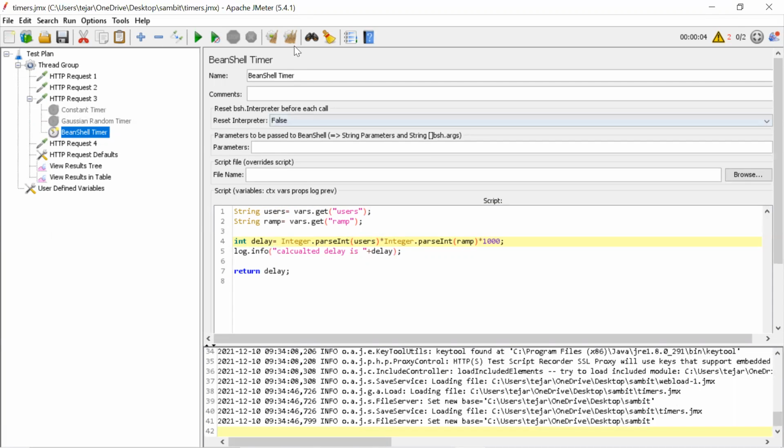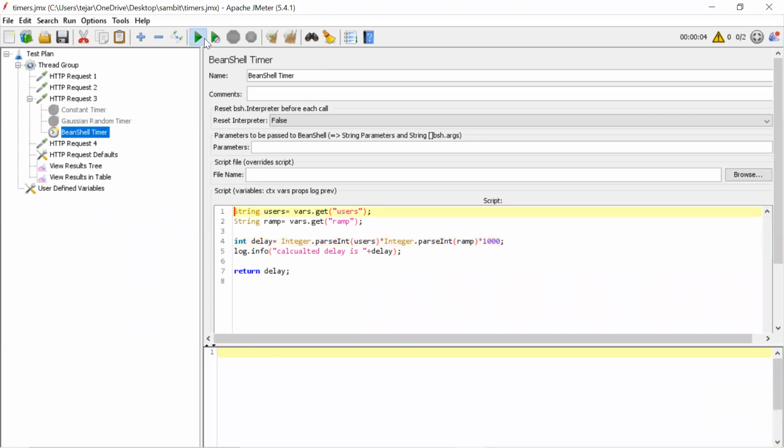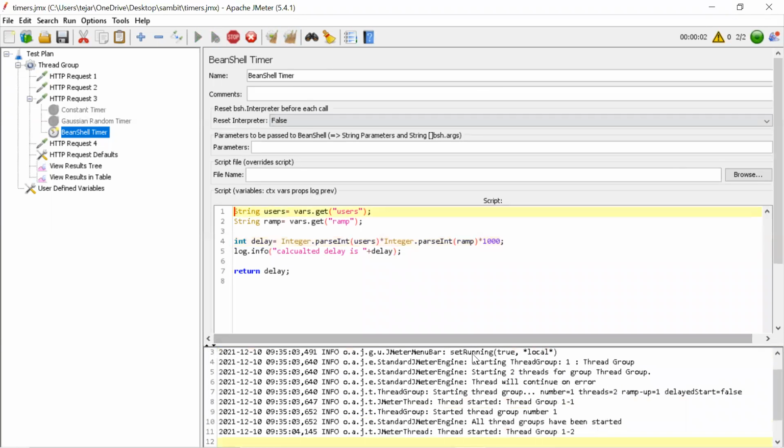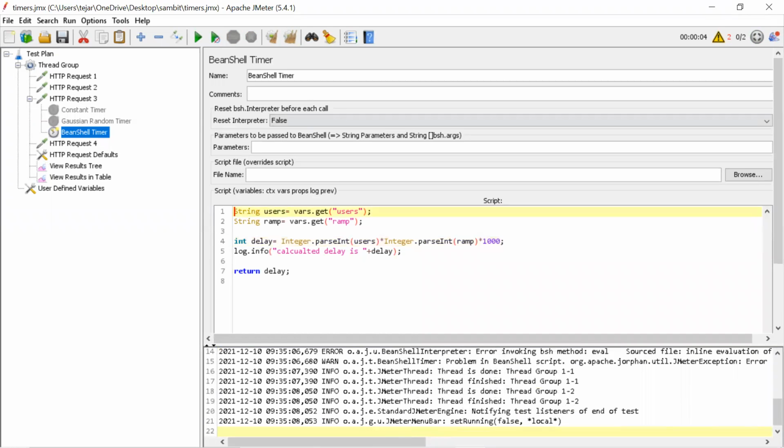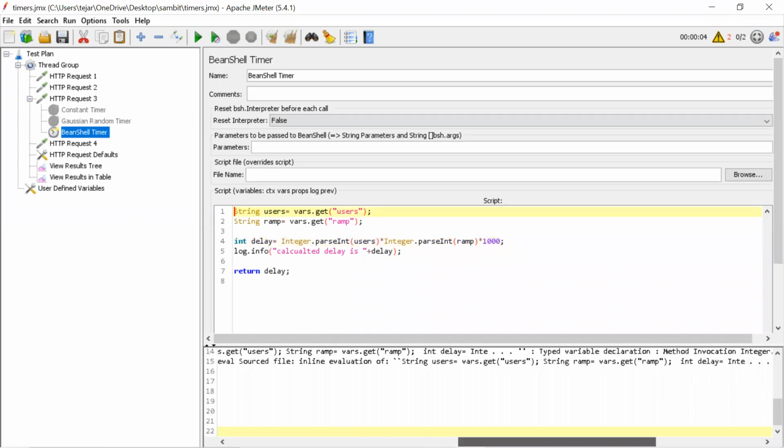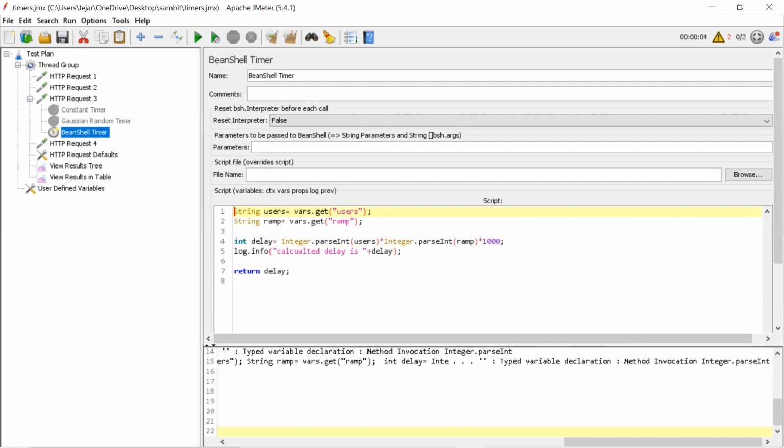Okay. Integer. Just copy paste from there.